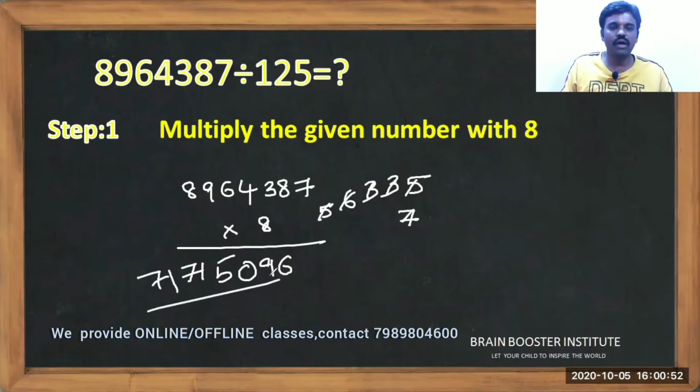So we have got 71715096. That means almost 7 crores 17 lakhs 15,096 we have got here. Okay, so let's do the second step now.